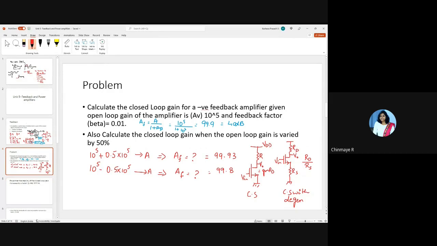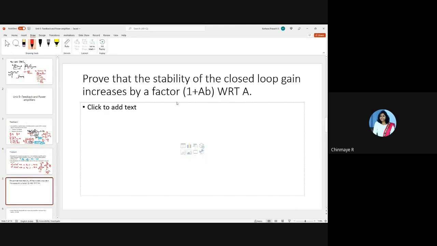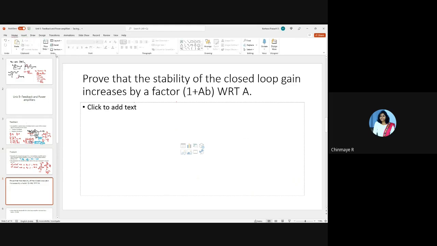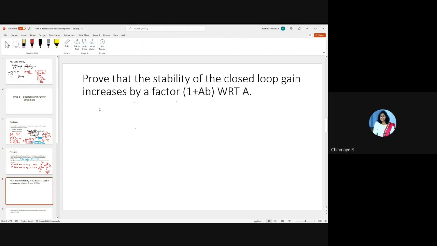Okay, we'll move on. Now we'll prove that the stability of the closed loop amplifier, or closed loop gain, increases by a factor 1 plus A beta with respect to A.